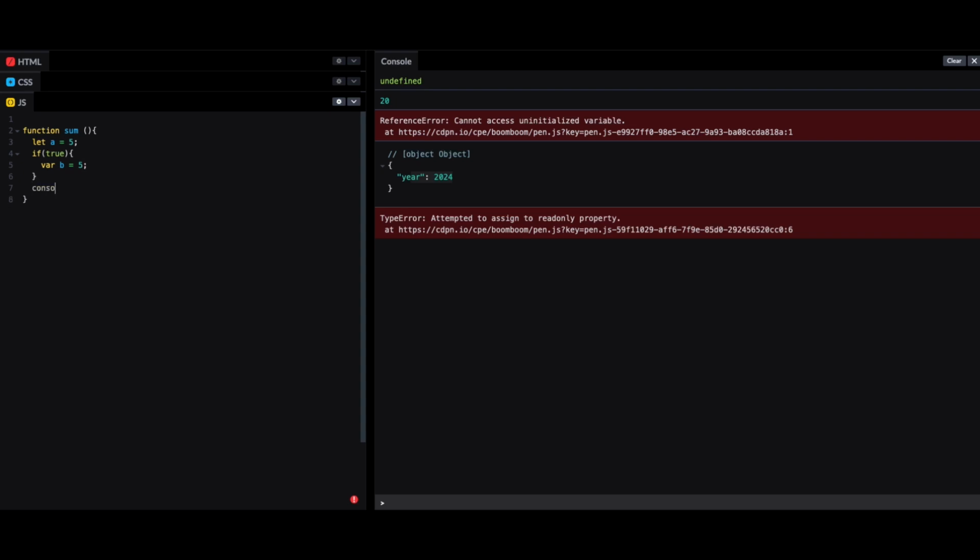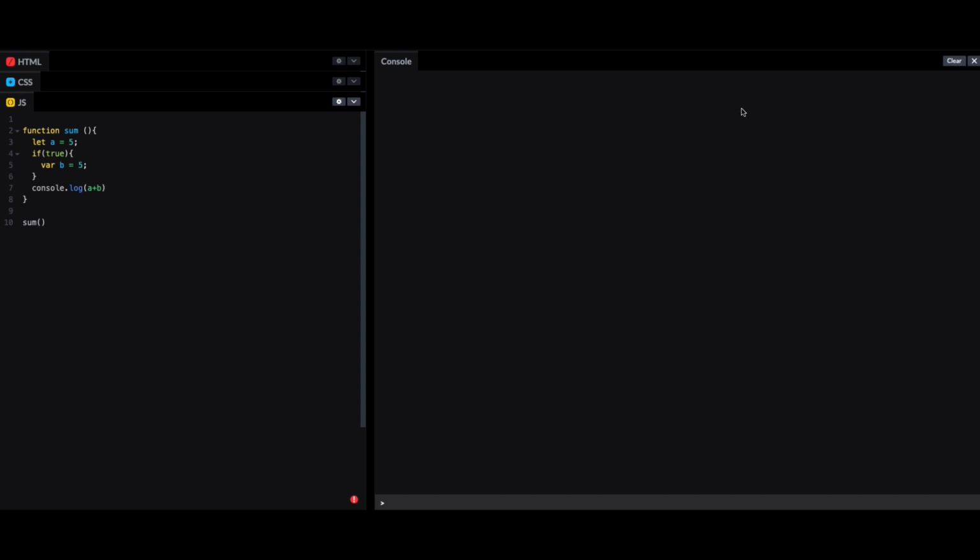Now just say console.log a plus b, and let's call the sum function. Clear the console, run. See what happened: the variable b which we defined inside an if block, I was able to use in the whole function.